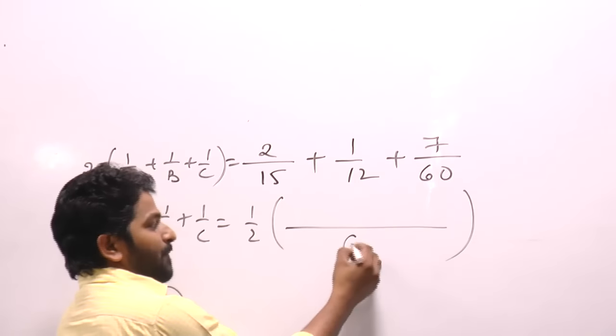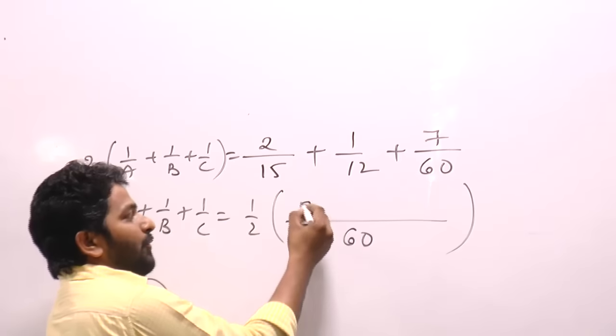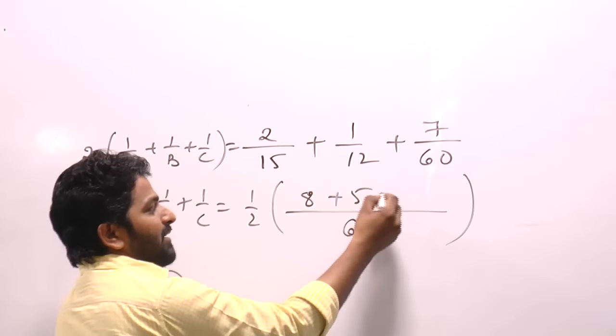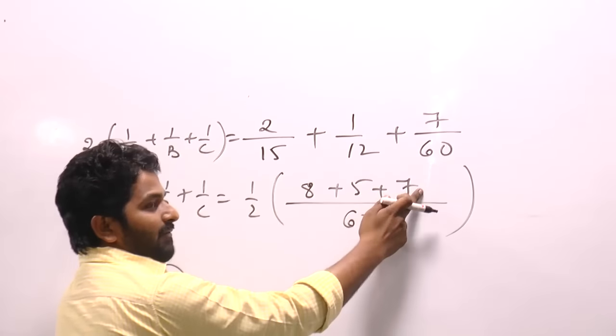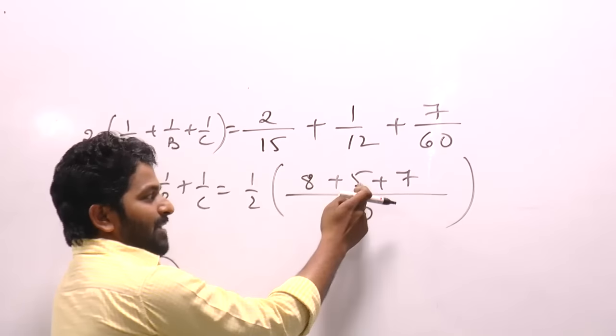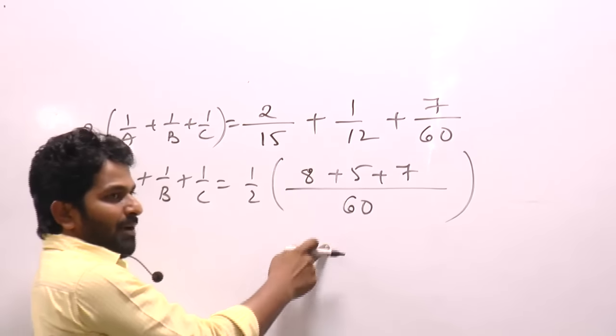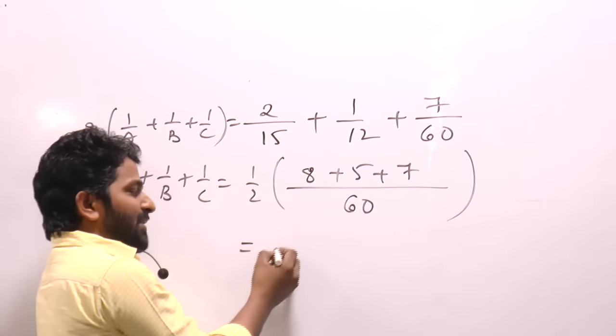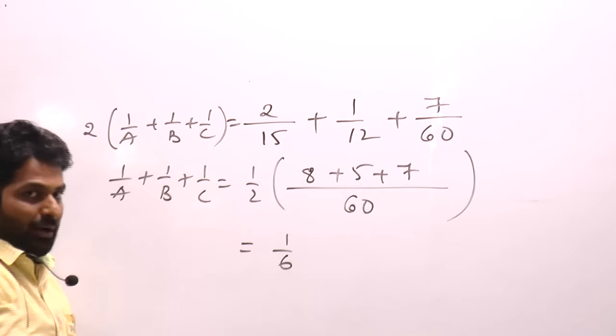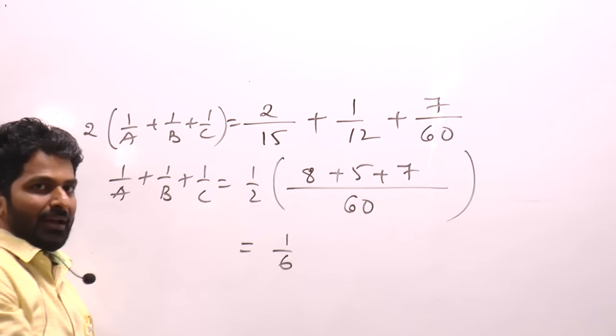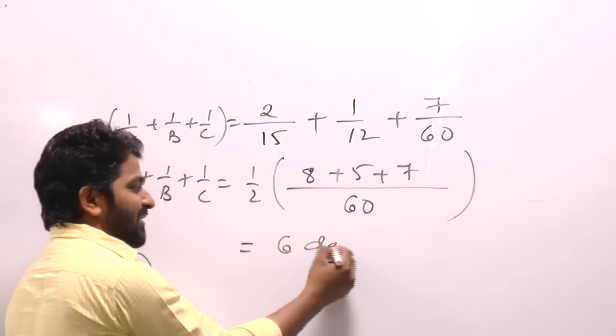LCM is 60. 15 4 times, 4 2 is 8. 12 5 times plus 7. 8 plus 7, 15, 15 plus 5, 20, 20 by 60, 1 by 3, 1 by 2 into 1 by 3, 1 by 6. So all working together can do 1/6 of work in one day. To complete total work they need 6 days.